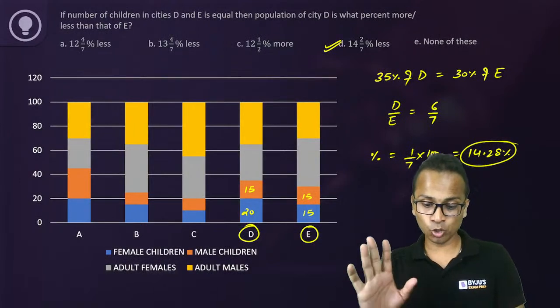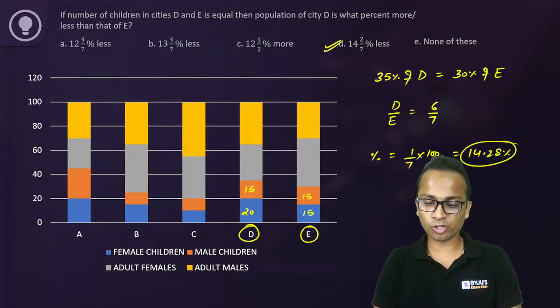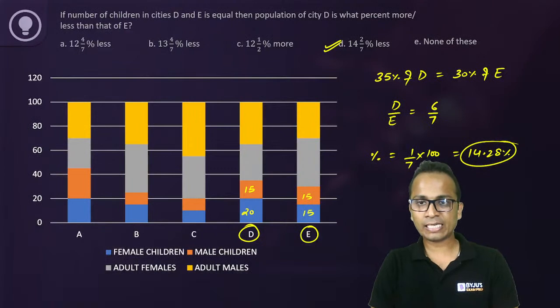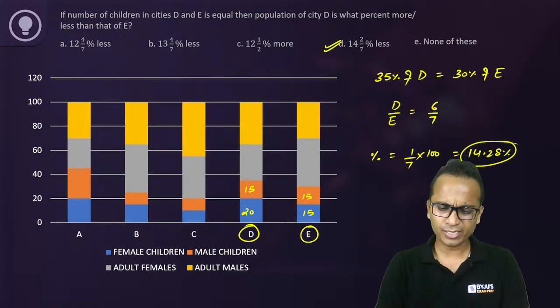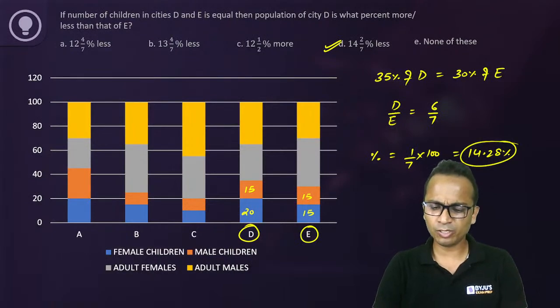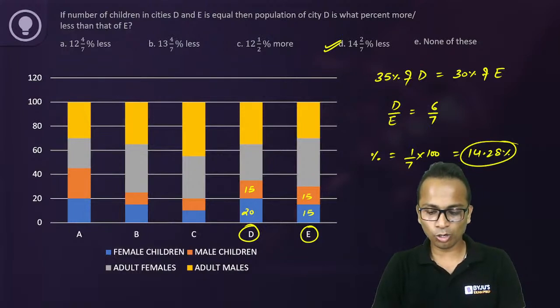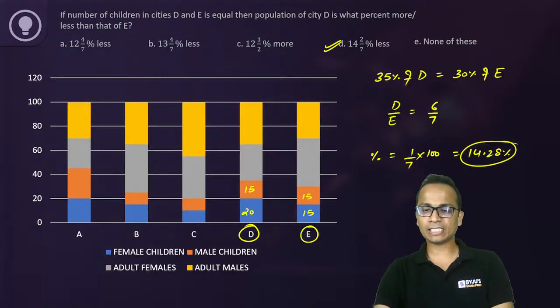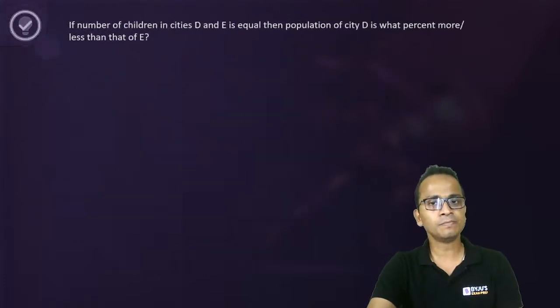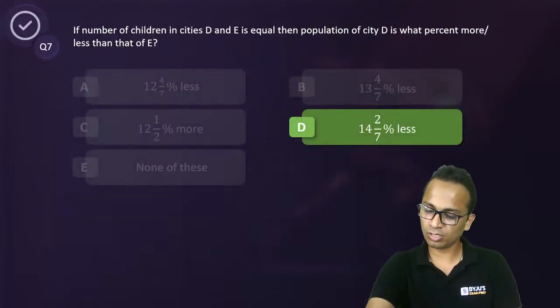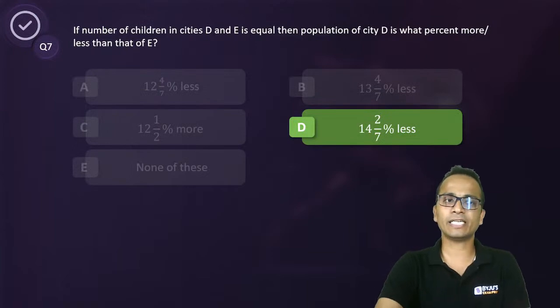And up till this point, no one has posted his or her answer. So I can say that this one was easy, but I don't know why none of you is able to post your answer. Calculate the answer. Okay. All right. I hope all of you have understood this one. So the correct answer here will be 14 2 by 7. Yes, option D, Varun, Kaushal. Option D is the correct answer.